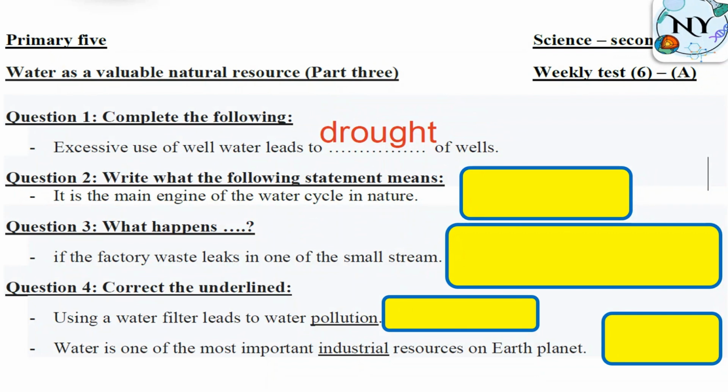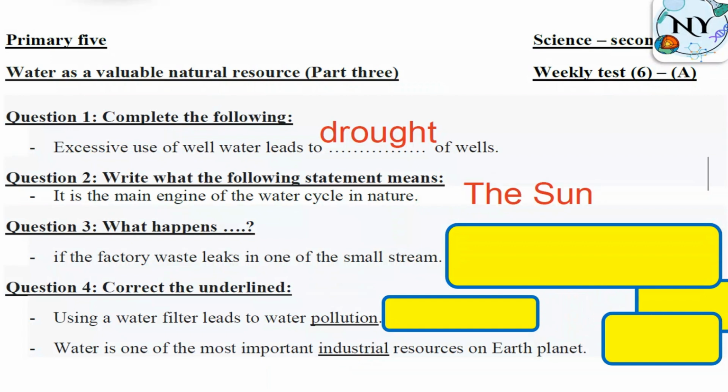Right, what does the following statement mean? So here we have a scientific term question. When he says, write what the following statement means, or what this statement indicates or refers to, any formula like this means scientific term. It is the main engine of the water cycle in nature. Of course, it will be the sun or solar energy, as we said in the classwork.